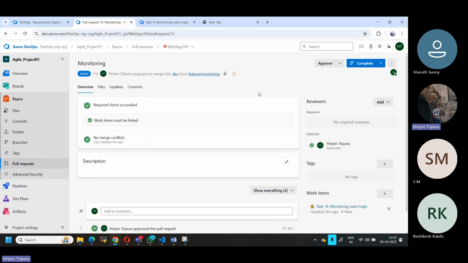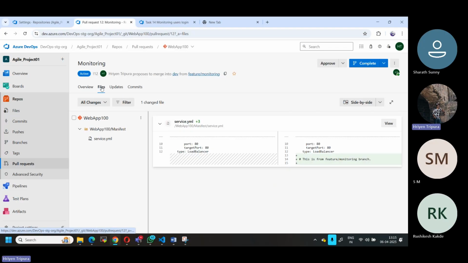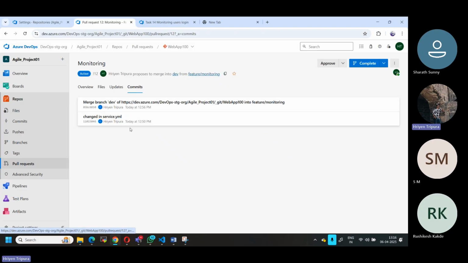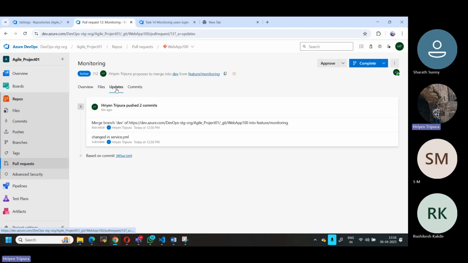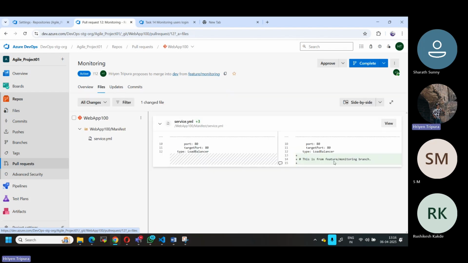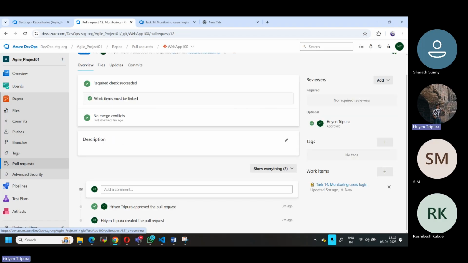Now, as a code reviewer, I will check all the code. If all the code is good, I can approve it. Let's say if there is any issue in the code, you can mark it as review. You can also see the commit ID, where it is coming from, and the changes from here and also here. Updates related to which files, you can click here. So you will normally be doing it from here to here. I will check this one.